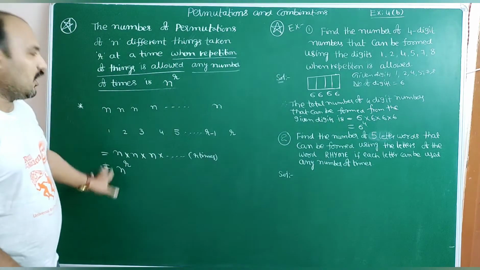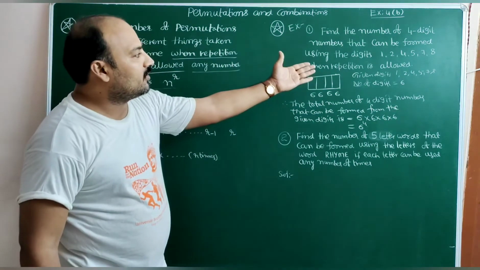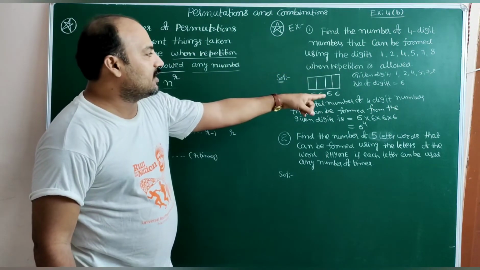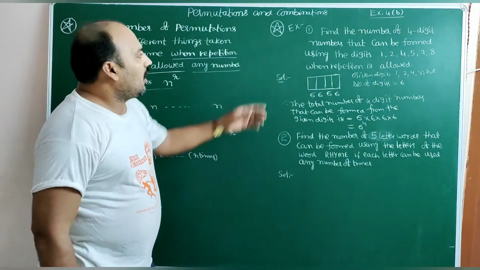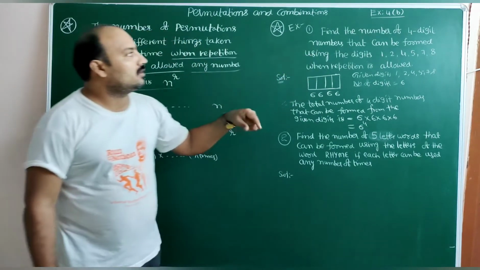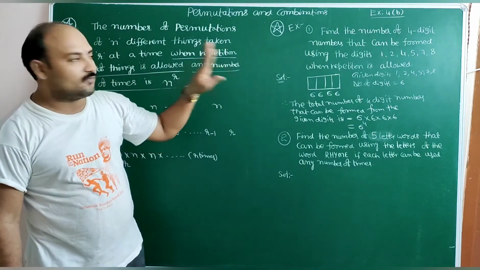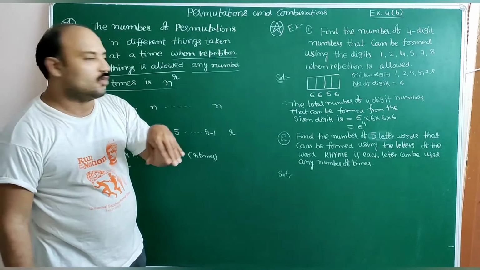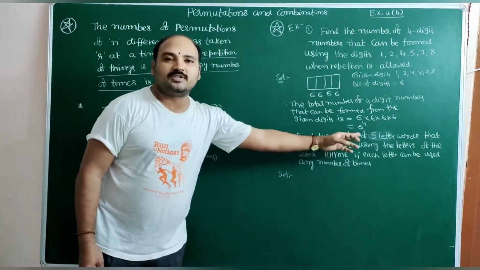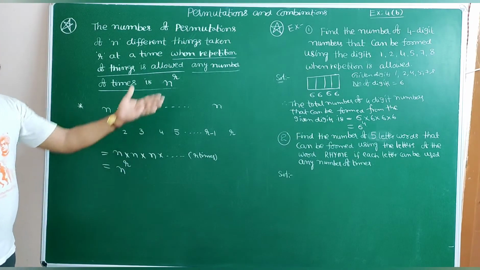Simply by using this formula: how many digits are there? n is equal to 6. How many digits do we want? A 4-digit number, that means r is equal to 4. So r is equal to 4, n is equal to 6. Substitute in this formula and it will also come.